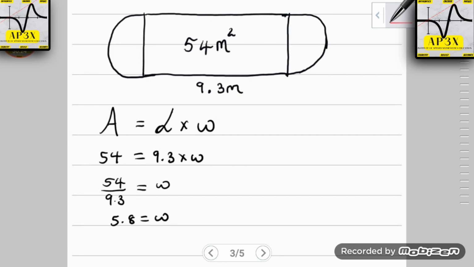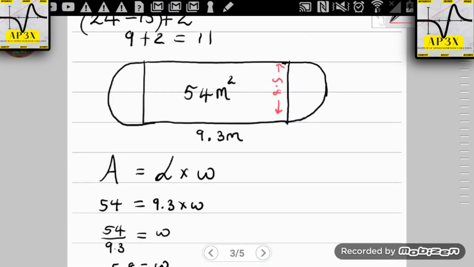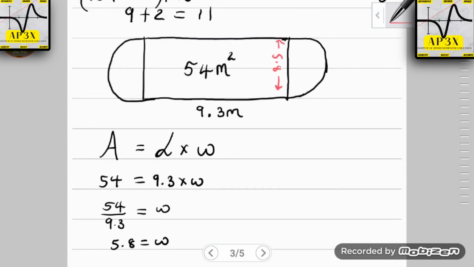Some students are not going to be able to see it that way. So what you need to realize here is that this 5.8 is the actual length from here to here. That's the 5.8. So the 5.8 here is acting as the diameter of the semicircle.